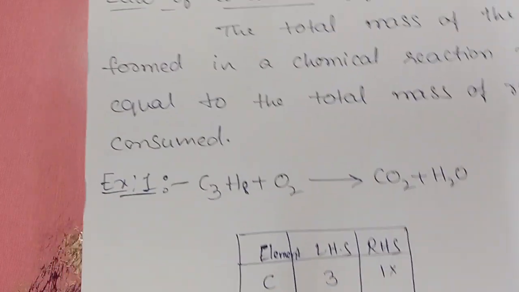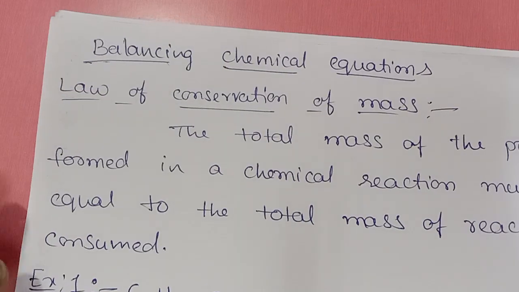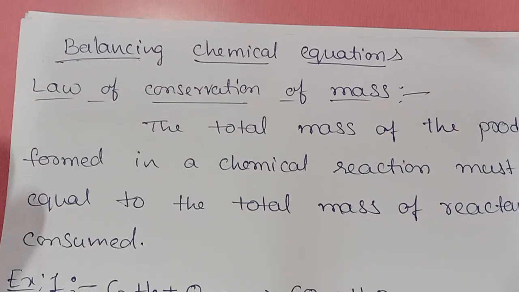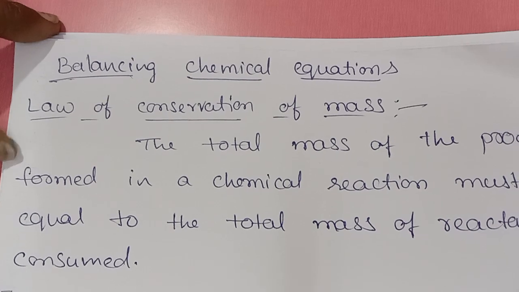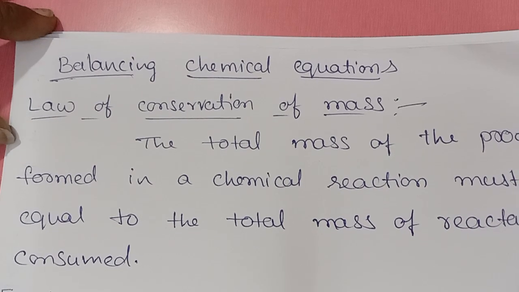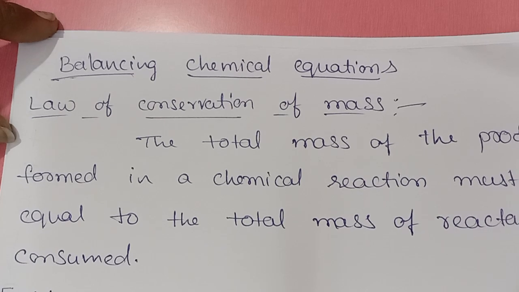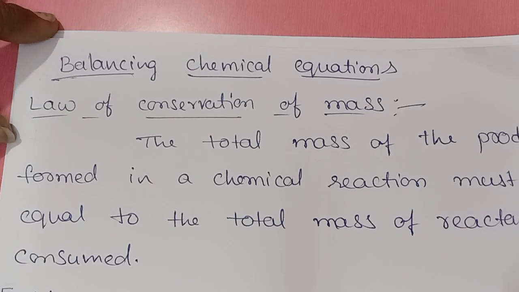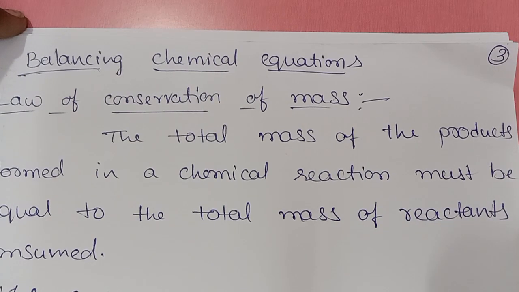our next topic is balancing a chemical equation. Balancing a chemical equation is a very, very important topic. By practicing only we'll get this one, right? According to the law of conservation of mass, the total mass of the products formed in a chemical reaction must be equal to the total mass of the reactants consumed, right?